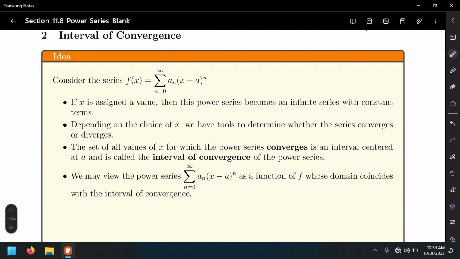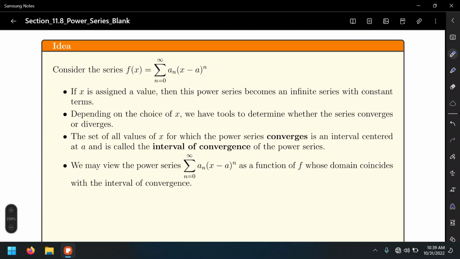Well, we can consider this infinite series as some function f of x. So here is the thing. If we assign a value of x to this power series, there are two possible outcomes. Number 1, that series may end up being a convergent series or a divergent series, depending on the input that we give to this x, as a function.